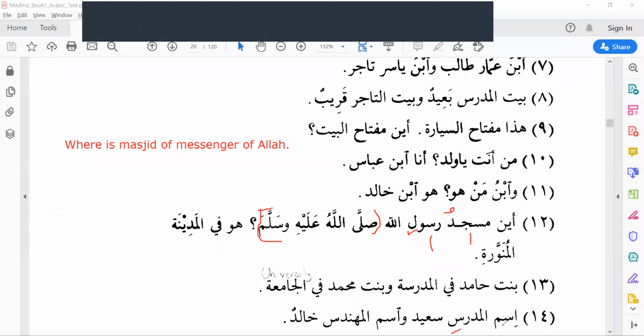Ismul mudarrisi. Mudaf, mudafun ilayhi. Ismul muhandisi, engineer's name. Mudaf, mudafun ilayhi. Khalid.